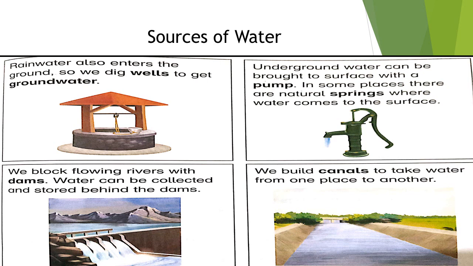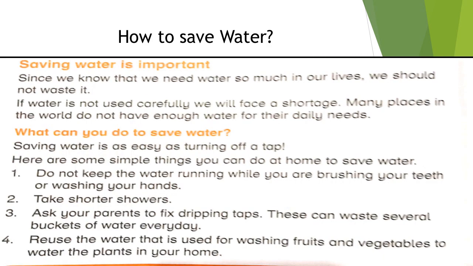Next one is we build canals to take water from one place to another. As you can see in the image, water is flowing from one place to another and that is all due to the canals. As we know that water is a precious natural resource, we must try to keep our water supplies clean. We must not waste our water.